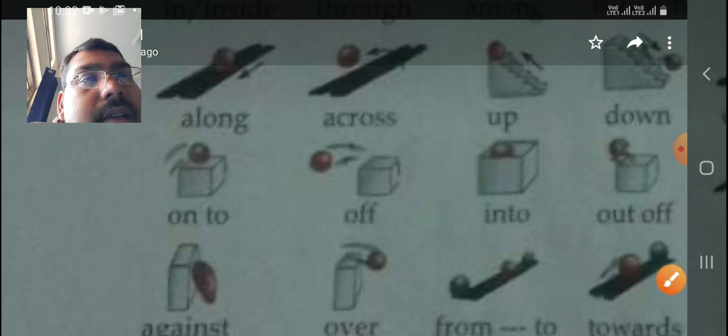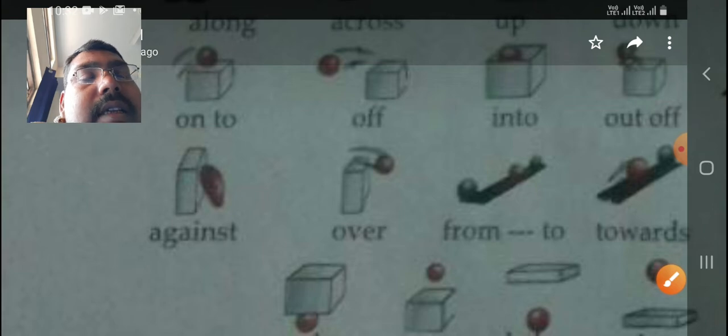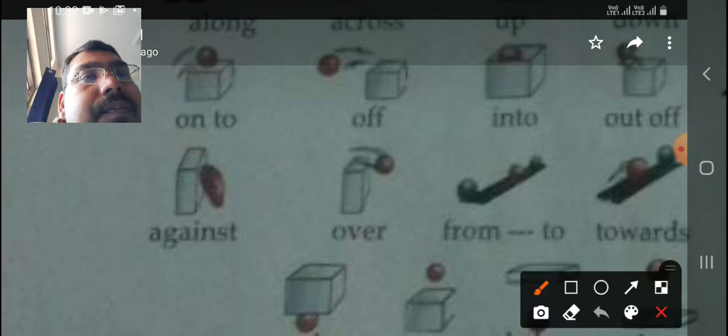In the same way, if you see, against, when something is lying adjacent to it, then we say that the ball is placed against the box. And over means slightly above, this is called over. Here you can see from and to. If something is coming from where it starts, that is from, and where it goes, that is to.